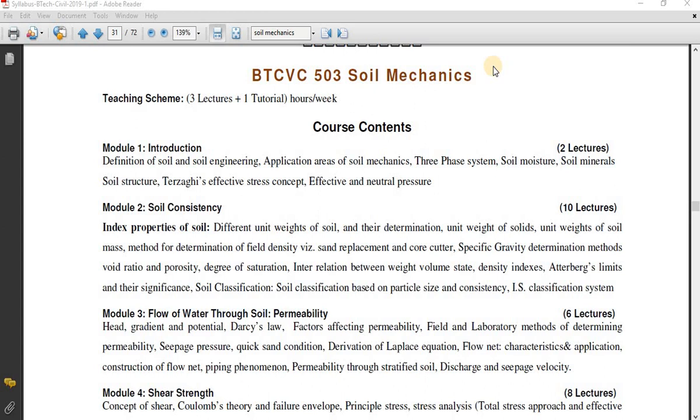So in this semester I am going to deal with the subject soil mechanics. It is for third year students. So in this particular session we are going to study about the course content. What are the points which we are going to cover in this particular course? We are going to see in this particular session.